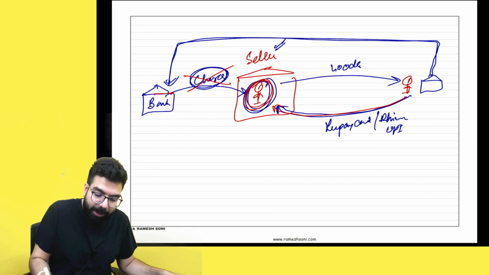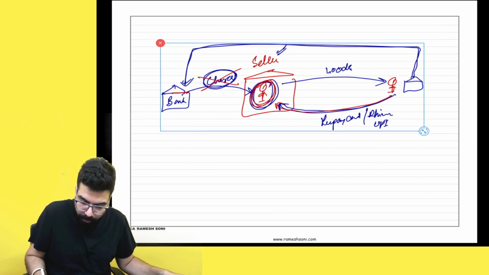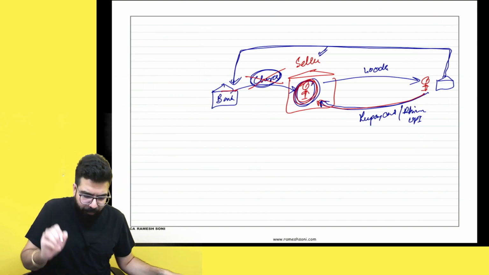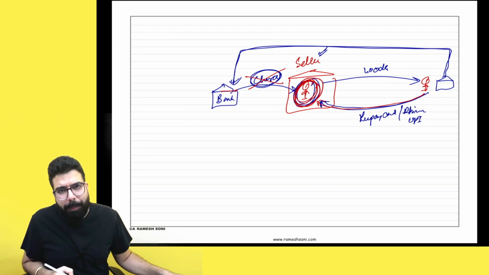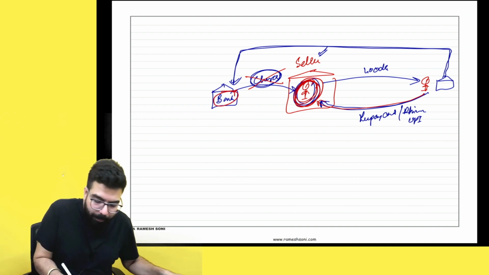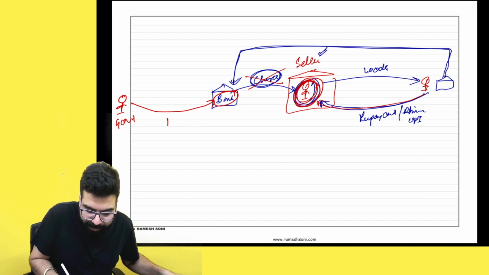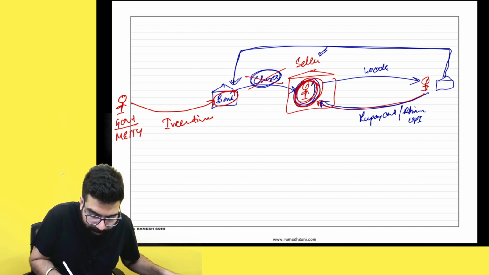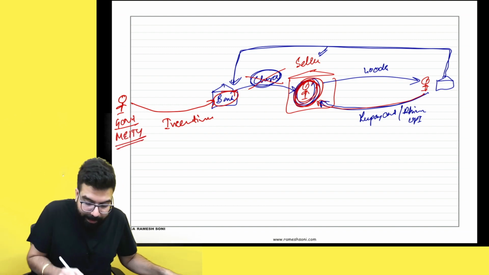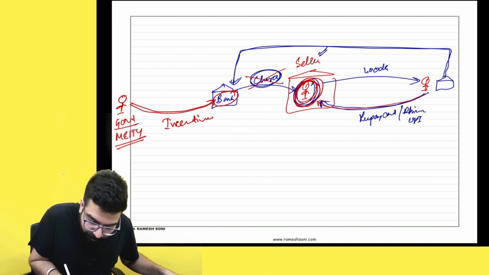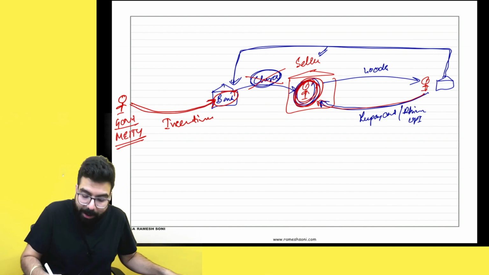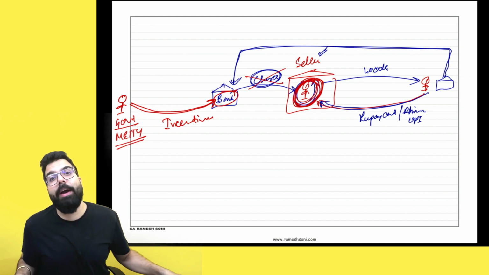Instead, the bank told the government, hey government, if we don't charge anything to the shopkeepers for using RuPay card or Bhim UPI, how will we make money? So government told, we will pay you incentives. And a department of the government, Ministry of Electronics, MEITY, told, we will give you incentive. You don't charge anything to a seller if he is using RuPay card or Bhim UPI.